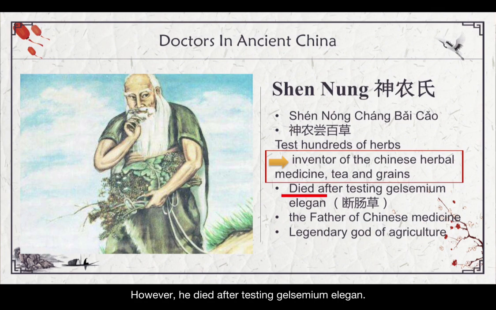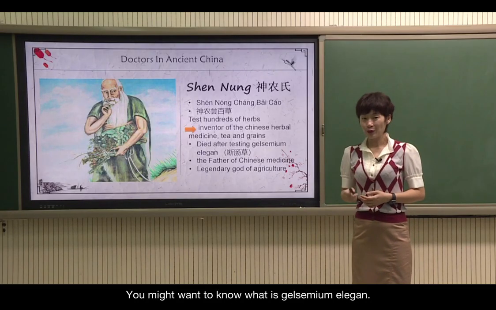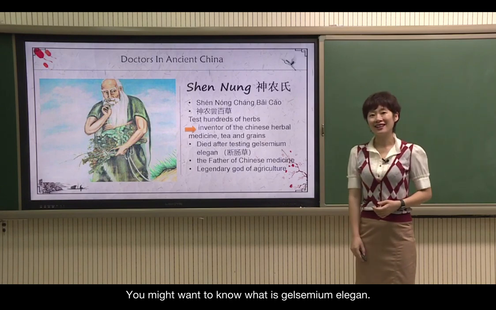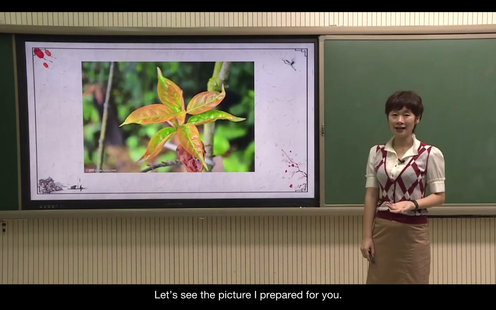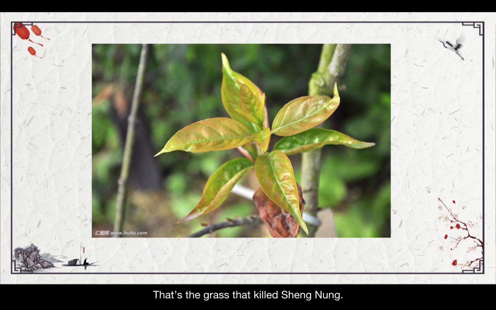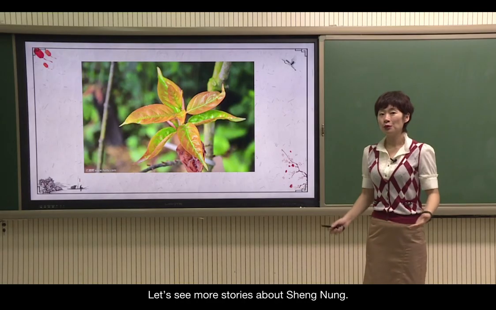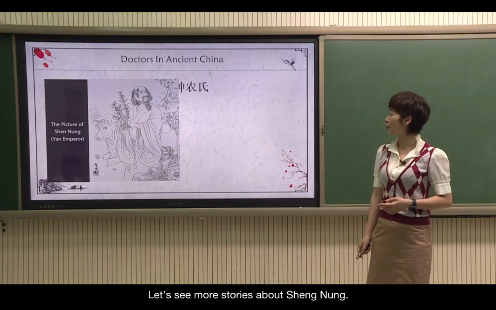However, he died after testing Gelsemium elegans. You might want to know what is Gelsemium elegans. Let's see the picture I've prepared for you. That's the grass that killed Shen Nong. Let's see more stories about Shen Nong.